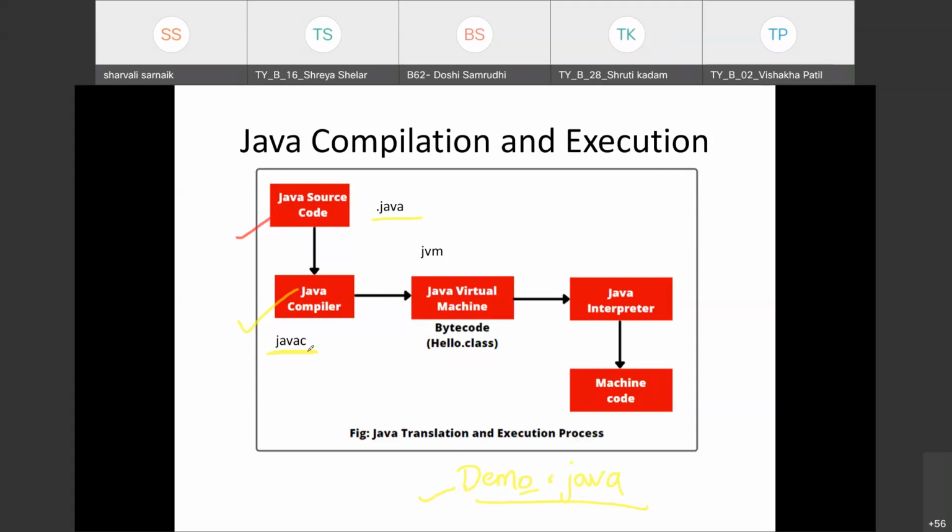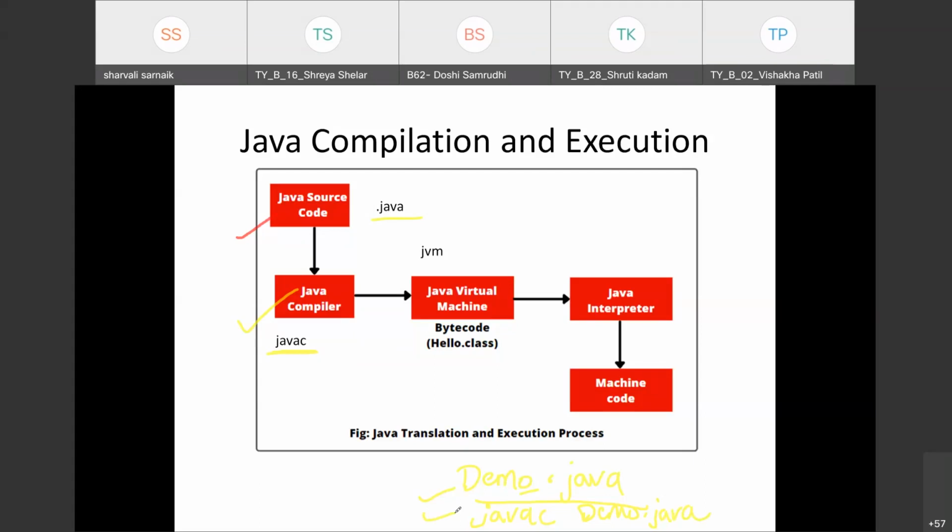To compile, we write javac and give the name of your file. Suppose my file name is demo.java, then I will compile it as javac demo.java. This is how I will compile my code.